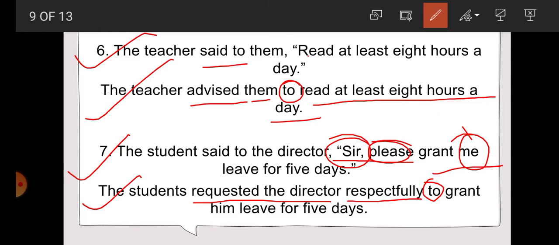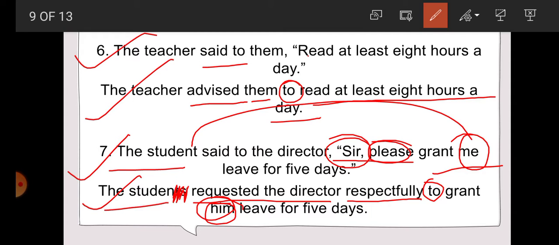First person. So according to the student, what will be here? Him. Here S is incorrect. So student, only a single student is here, that's why him is used here, objective form. Leave for 5 days. The student requested the director respectfully to grant him leave for 5 days. Why him? Because there is a single student here.